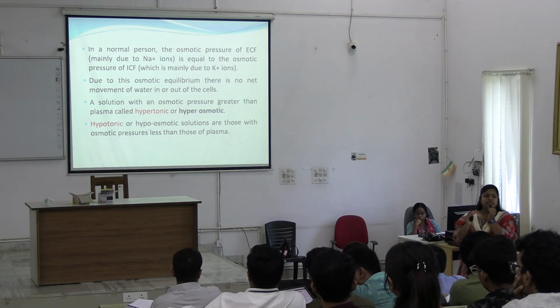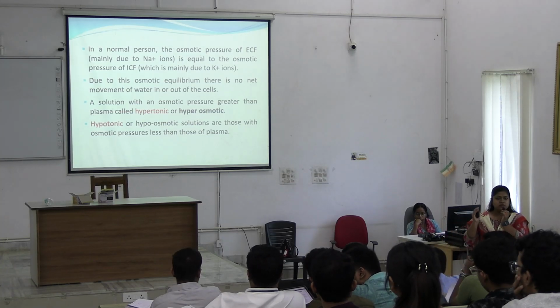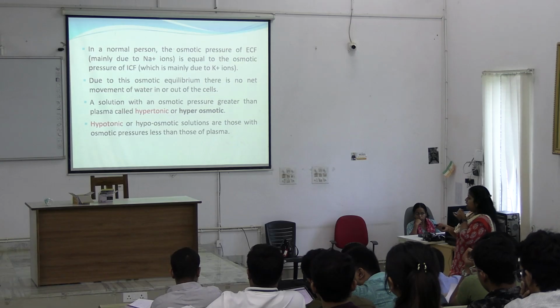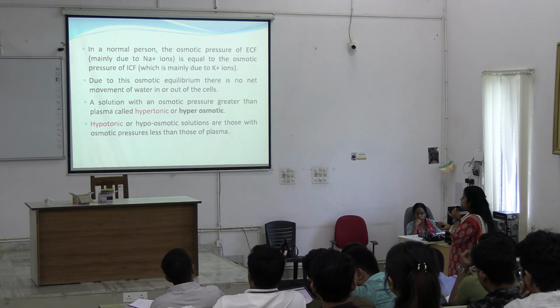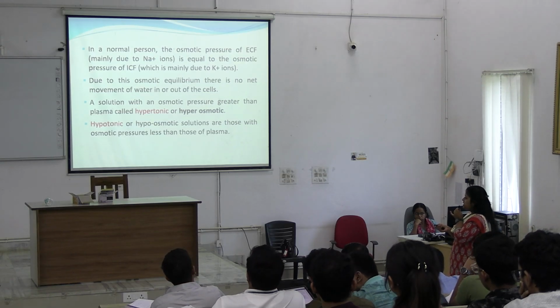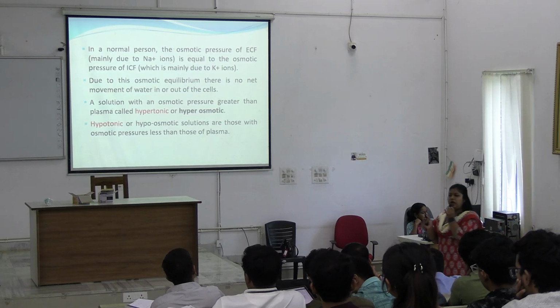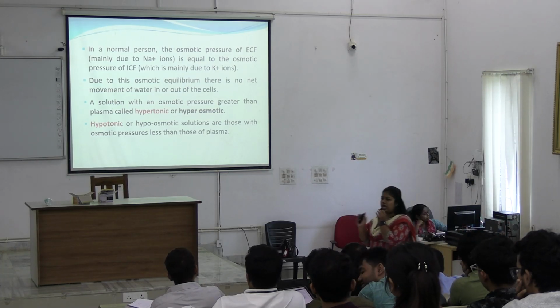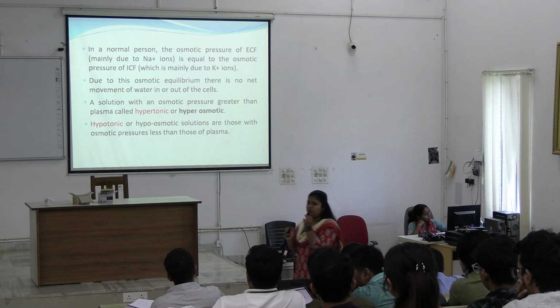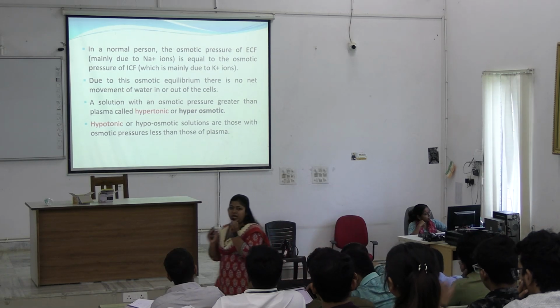Isotonic is same osmolality solution with plasma. Hypotonic is where the solution has osmotic pressure less than that of plasma. Clear? So the terms isotonic, hypotonic, hypertonic are related to the osmolality of plasma.